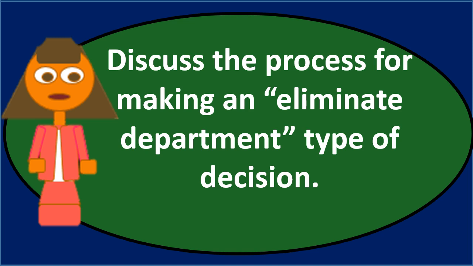We have the eliminate department type of decision: should we eliminate a department or not? This is a common type of managerial accounting decision that could come up when we're considering an elimination of a department. Typically, we're thinking about a situation where we've done departmental income statements, and if we have departments, let's say A, B, and C, and we look at department C, it has a negative income amount being contributed to our total income for A, B, and C. So our departmental income for C is negative.